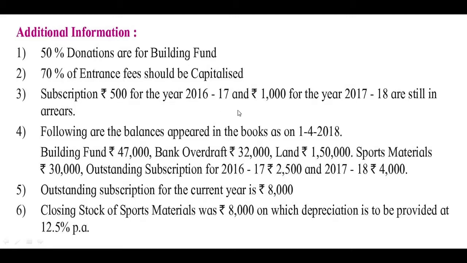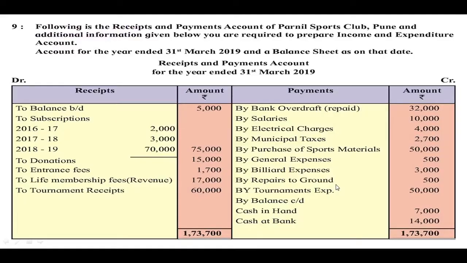Then the next year is 2017-18, and the subscription outstanding at the beginning of this current year, that is 1st April 2018, the subscription outstanding for the previous year, that is 2017-18, was rupees 4000. Out of these 4000, during the year, members have paid 3000 subscription for the year 2017-18.